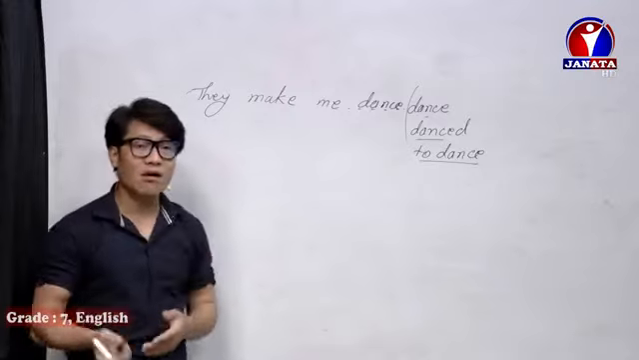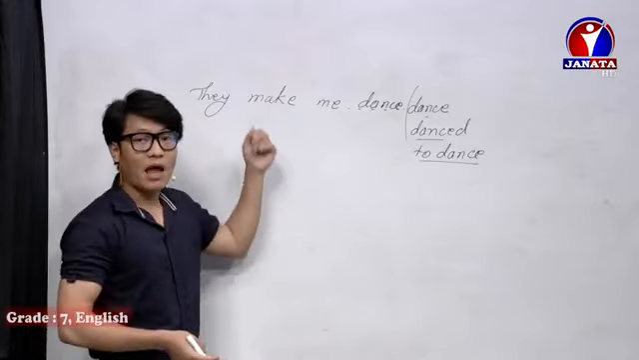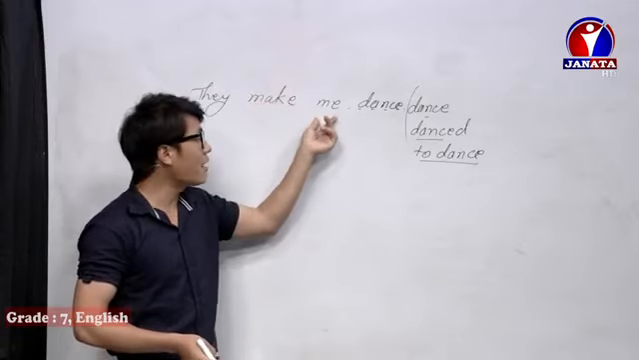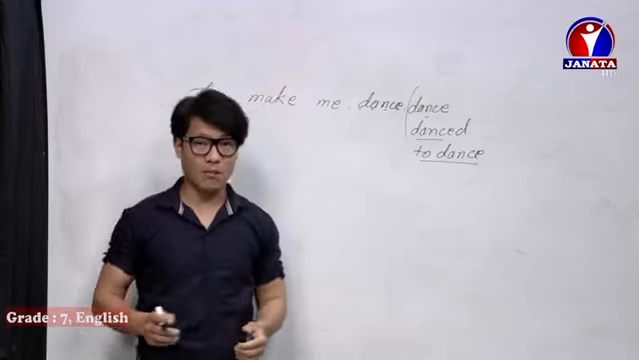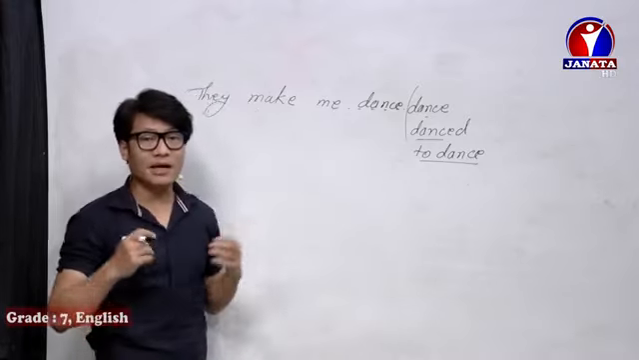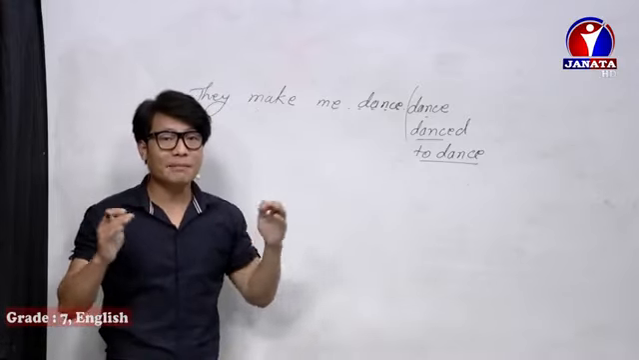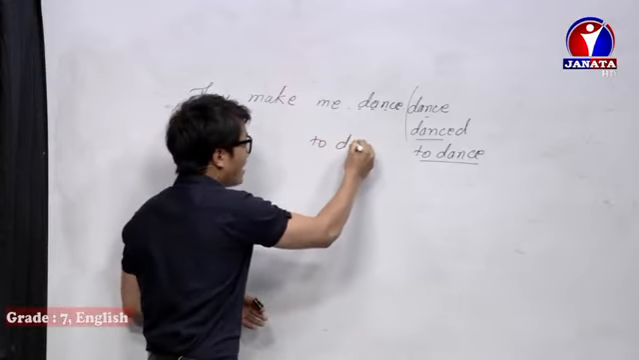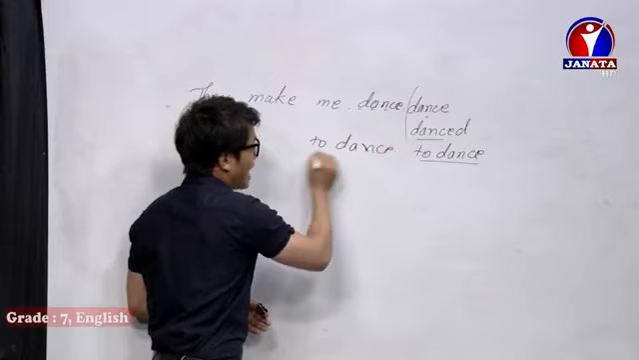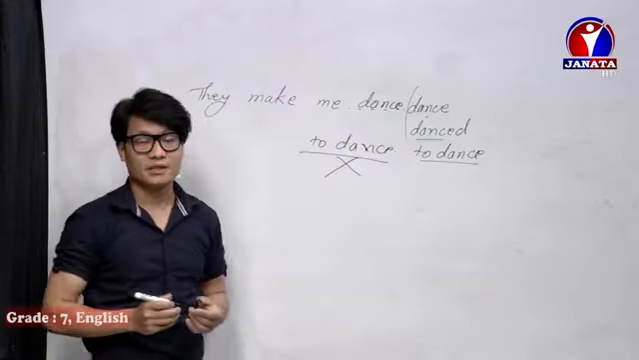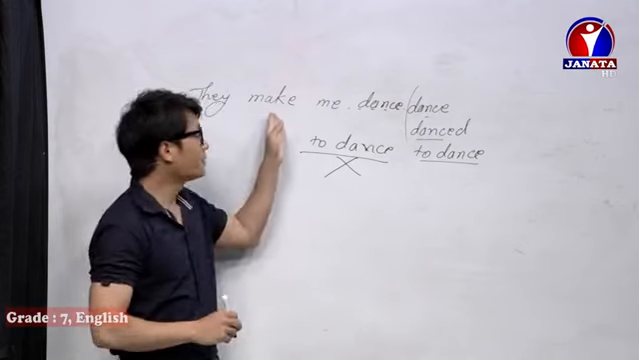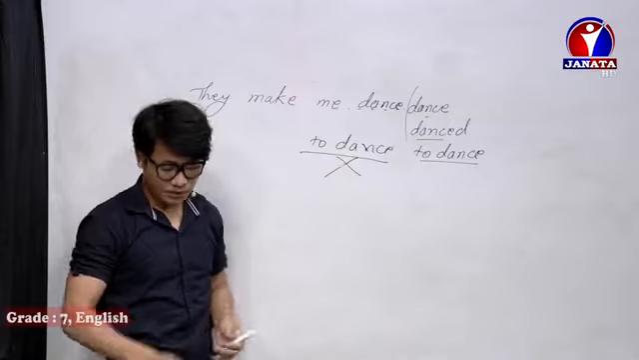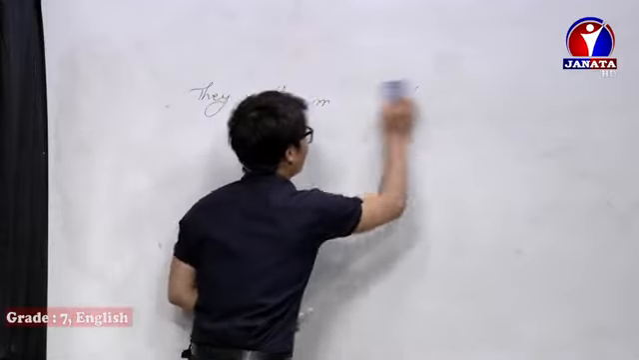But now you should learn that if there is make, have, and let, after these three causative verbs, if there is an agent, then you should use direct verb 1. For example, they make me dance. If you write they make me to dance, then it is totally wrong, because make, this causative verb, doesn't take the infinitive verb. So this was an example.